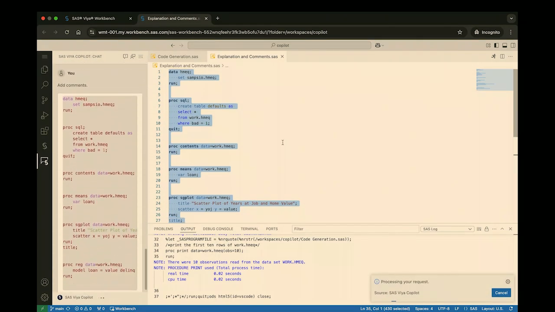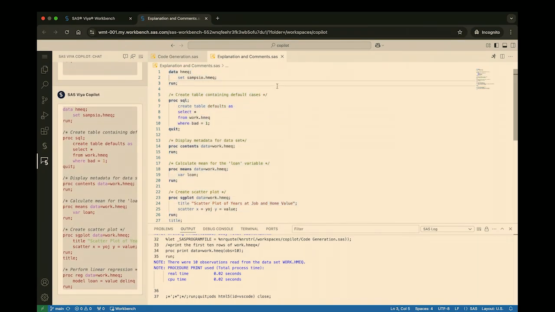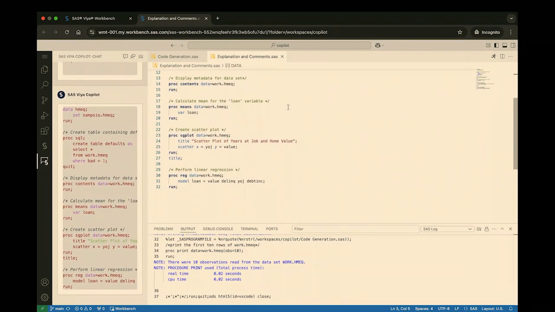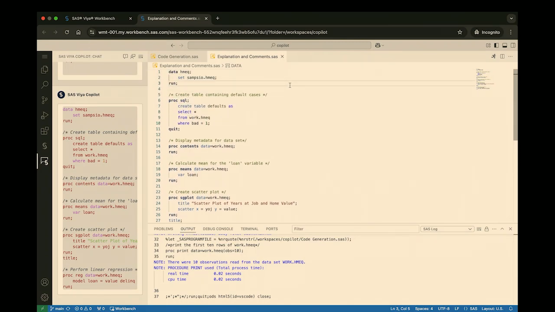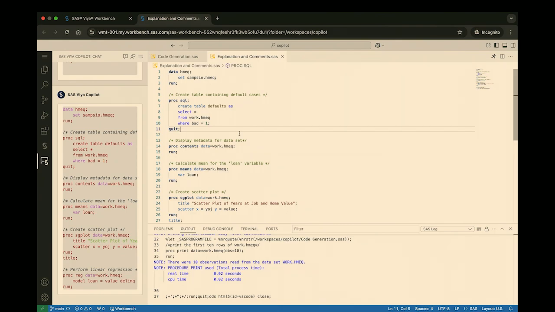I'll select that. And see it returns inline comments, saving you the hassle of having to go step by step and write comments yourself. It's worth noting that everything that the Copilot generates can be changed. So I'll often use this as a baseline or a first draft. Especially when it comes to writing comments, we all have different styles, but this does a really good first pass of going through and explaining what each step is doing.